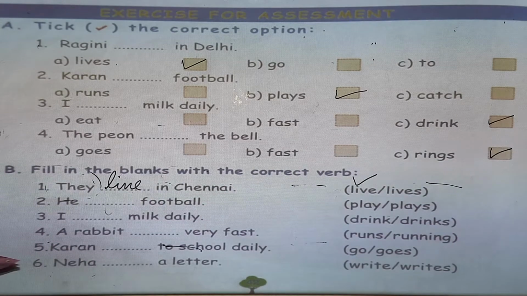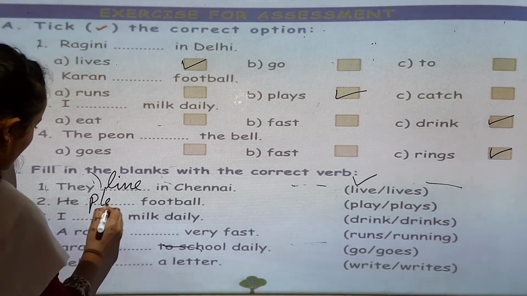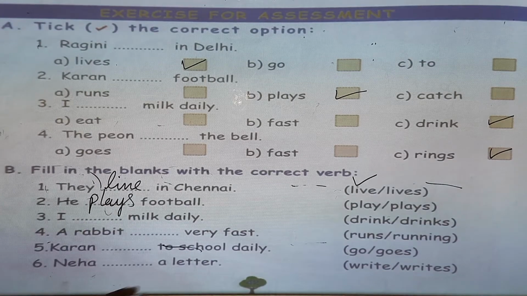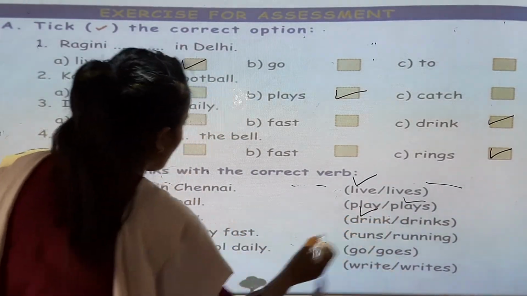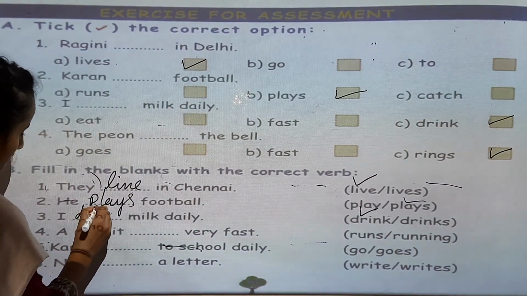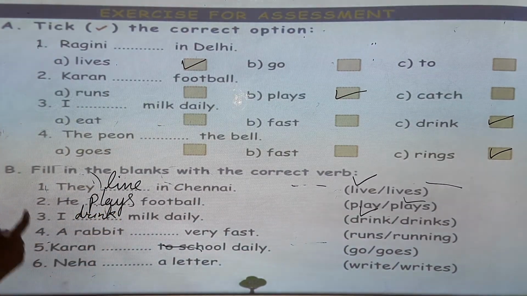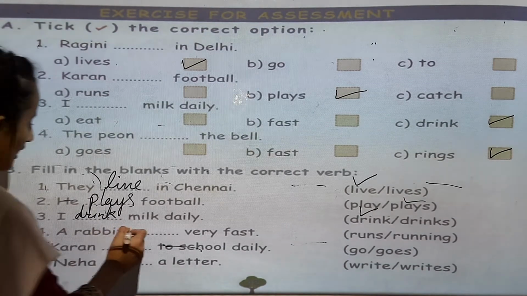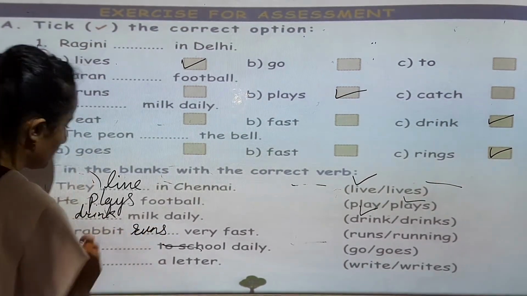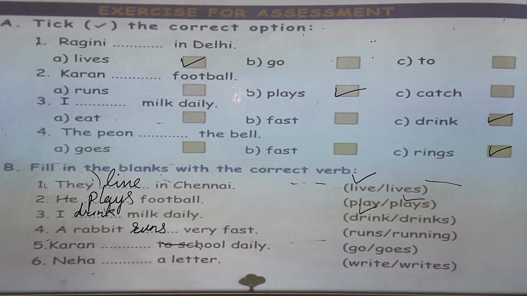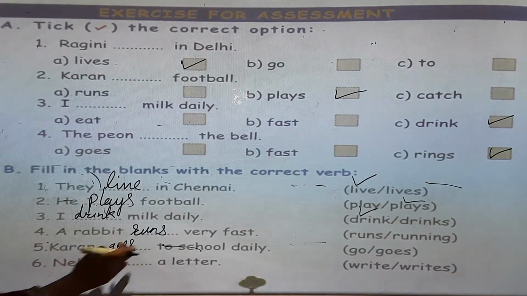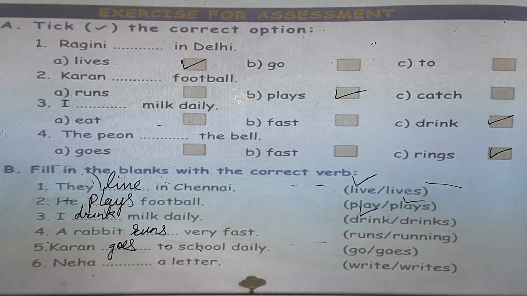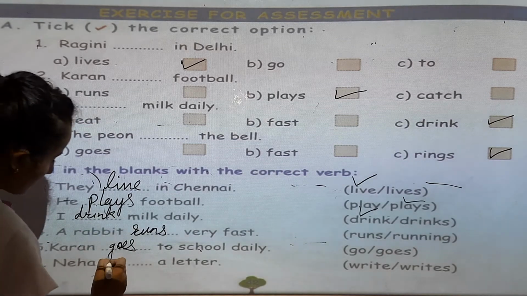He plays football, P-L-A-Y-S, plays. I drink, D-R-I-N-K, drink. A rabbit runs, R-U-N-S, runs. Karan goes, G-O-E-S, goes. Karan goes to school. Neha writes a letter.